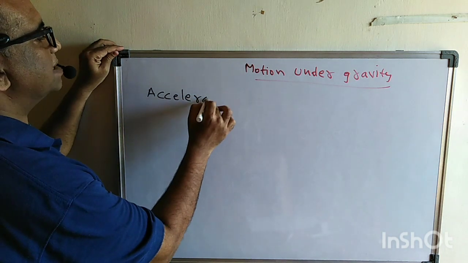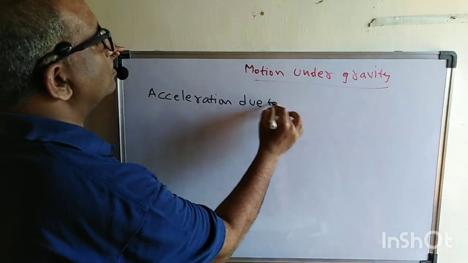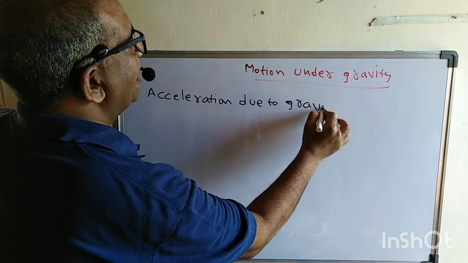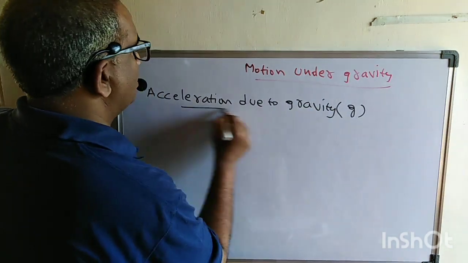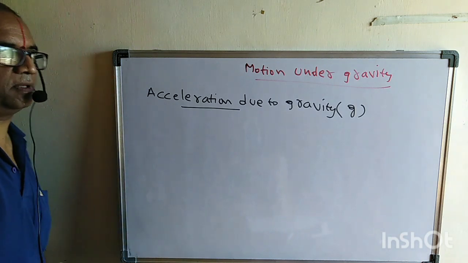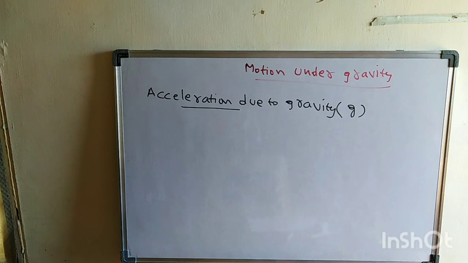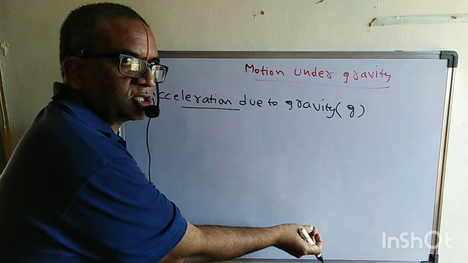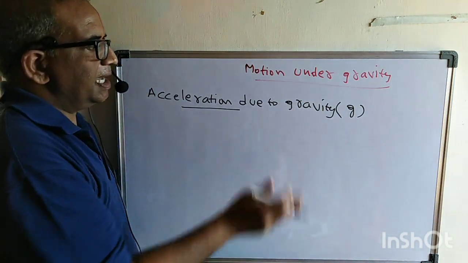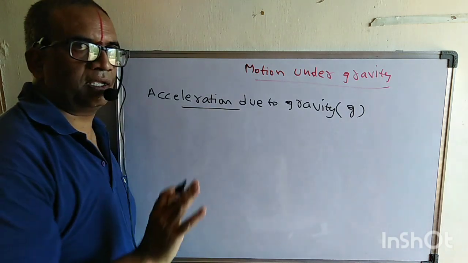See, acceleration due to gravity is represented by letter g. See, what do you mean by g here actually? Suppose if a body is dropped from a certain height or if a body is thrown vertically upward, in either case, the acceleration is g.